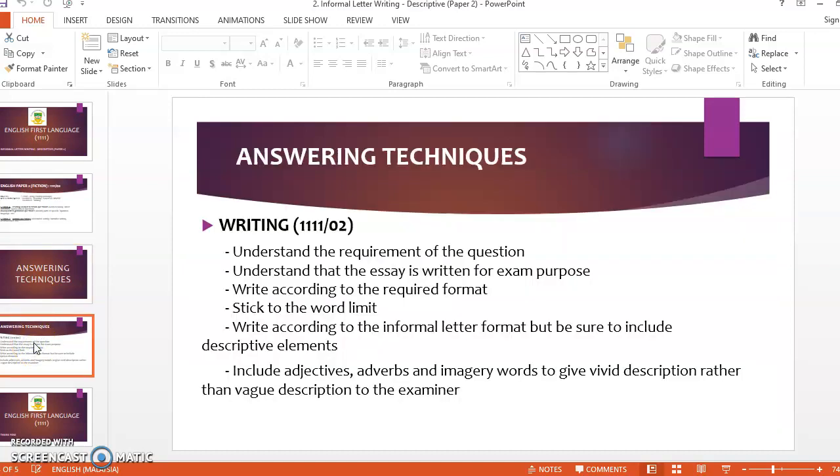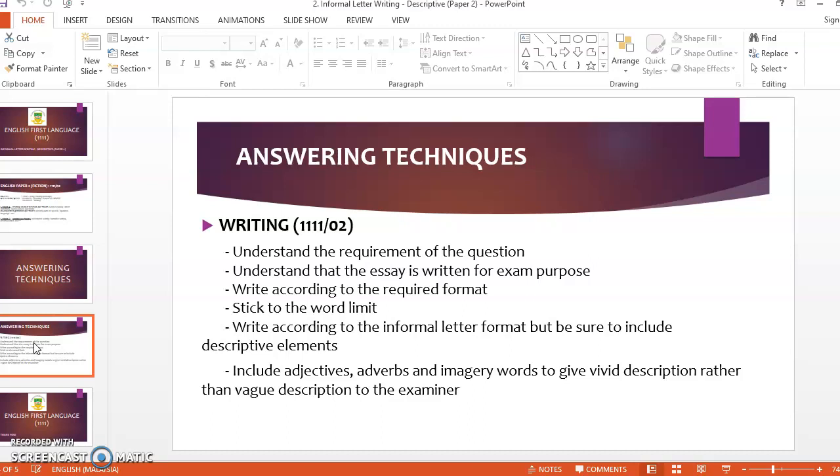First things first, we need to understand the requirement of the question. Although they have written clearly, write an informal letter or write a letter to your friend, what they're basically asking after that is to include description. As an example, write an informal letter to your friend describing the recent holiday that you have gone to. So we are trying to describe what we have done. That's the requirement of the question. Although they are asking us to write an informal letter, we need descriptive element based on the question.